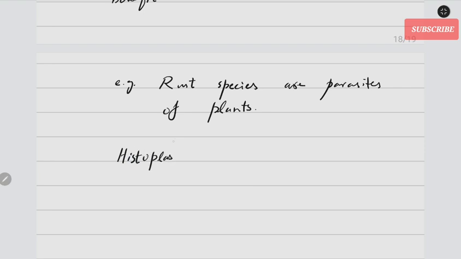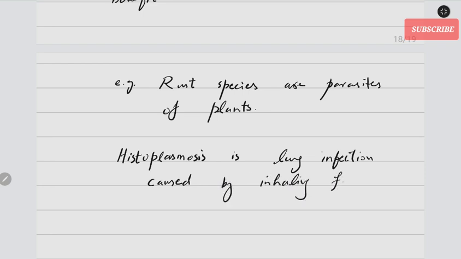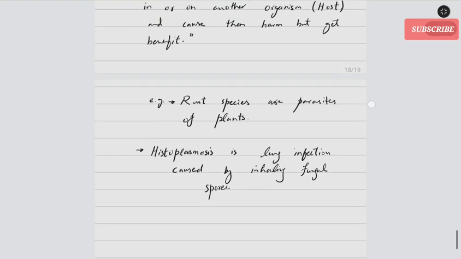Histoplasmosis, very famous. You can say notorious. It is basically a lung infection caused by inhaling fungal spores. So this is an example, right, of fungi that act as human or animal parasites.